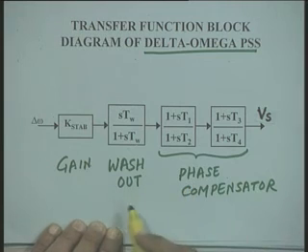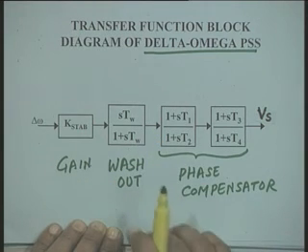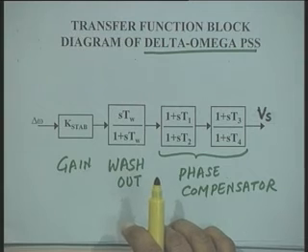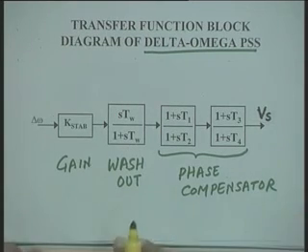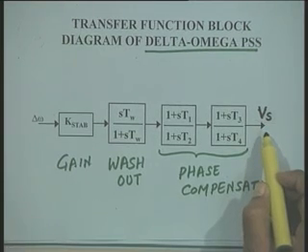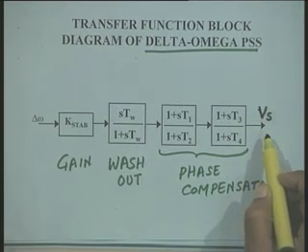Okay. Now, the function of this washout, we will just understand why we require the washout block. Now, we want this stabilizing signal to be present only when the rotor is oscillating or there are oscillations in the system. Suppose there is a steady state deviation in the speed from the rated speed to some other value.